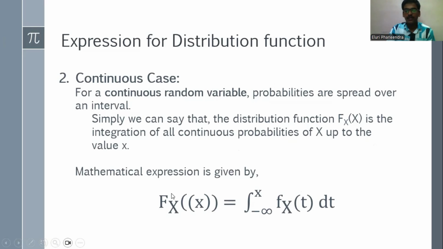Here we write that Fx of x equal to the integral from minus infinity to x of fx of t dt, which is the density function. That means the probabilities that are available in the range of minus infinity to x are added up like a density.